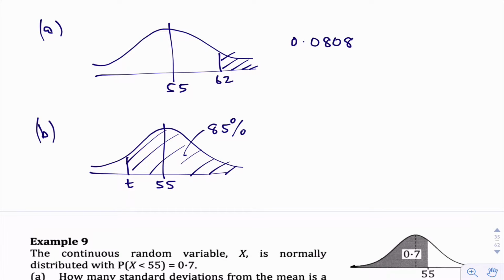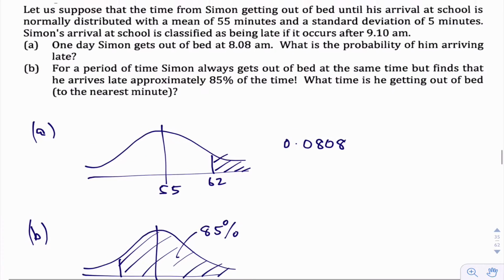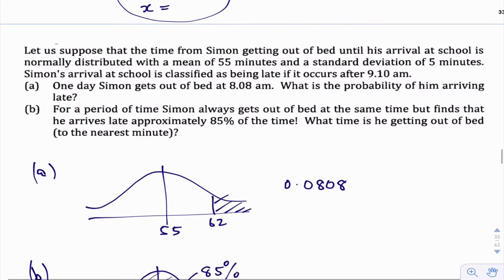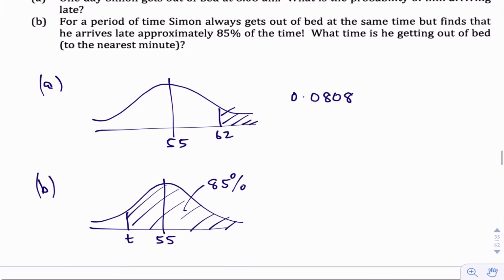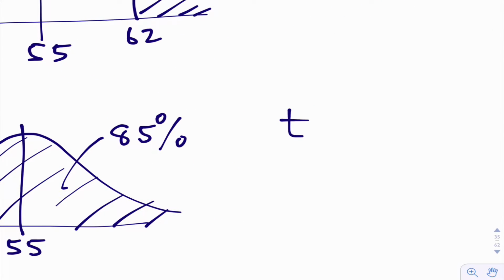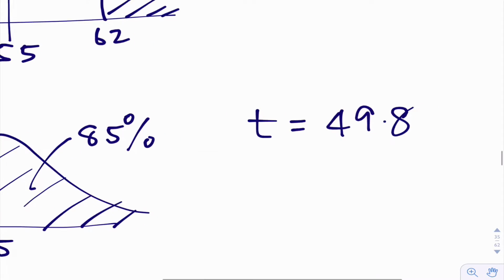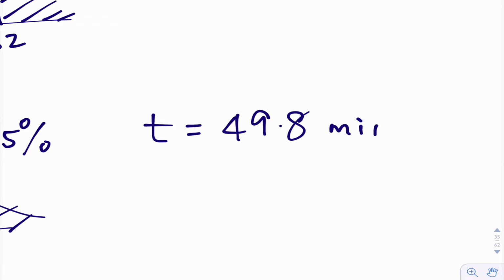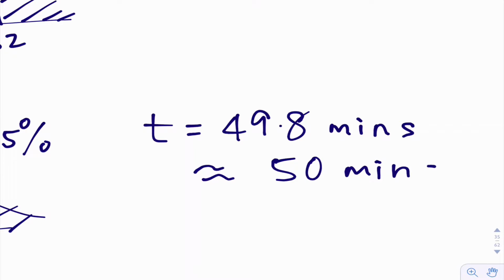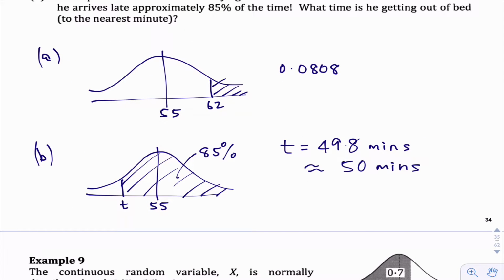P is 0.85. We've got the mean 55. We've got the standard deviation of 5. Put those in on your calculator. T is 49.8 minutes. So I'm going to say around about 50 minutes for argument's sake. Around about 50 minutes.